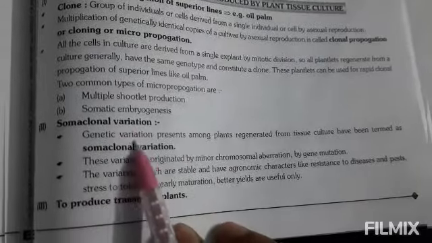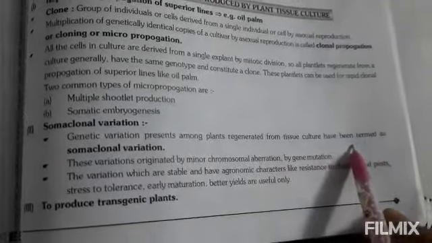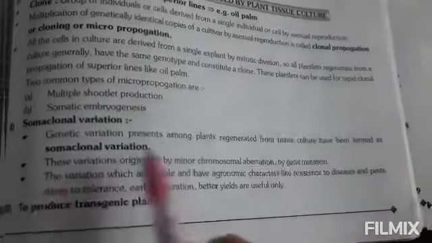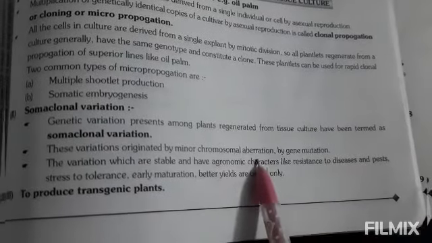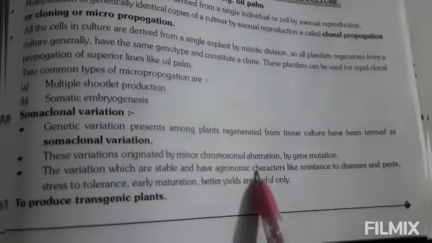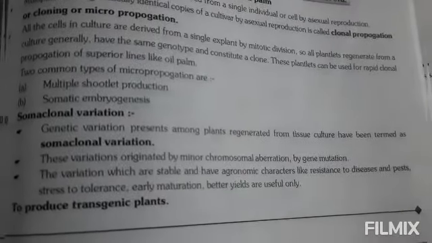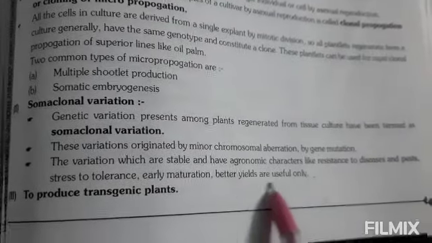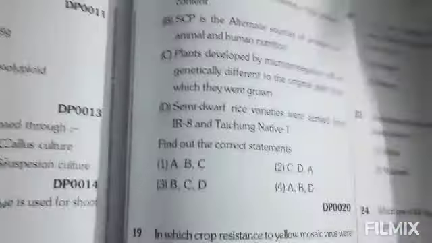Somaclonal variation: genetic variations present among plants regenerated from tissue culture are termed somaclonal variation. These variations originate by minor chromosomal aberrations or gene mutation. Variations which are stable and have agronomic characters like resistance to diseases and pests, stress tolerance, early maturation and better yields are useful.